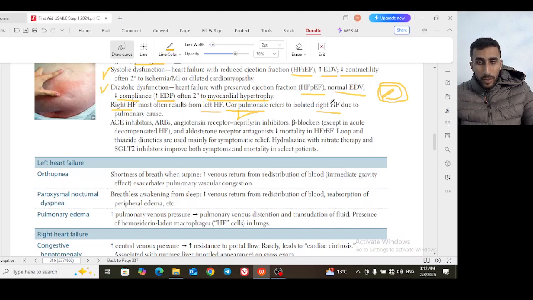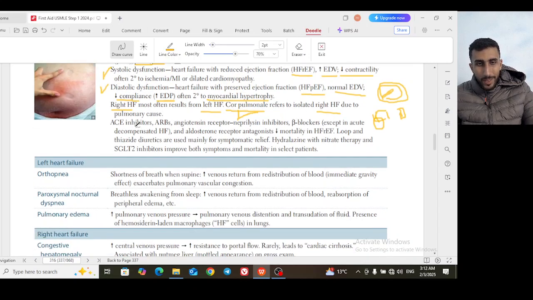So if you have isolated right heart failure, where is the defect? It is in the lung. This is the left ventricle, this is the lung in between, and this is the right ventricle. If you have a defect in the left ventricle, it transmits backwards through the lung to the right ventricle, causing right heart failure. But if you have isolated right heart failure, the defect is in the middleman here. The defect is in the lung, which is causing back pressure on the pulmonary artery and causing right heart failure. So this is called cor pulmonale, which refers to isolated right heart failure due to a pulmonary cause.